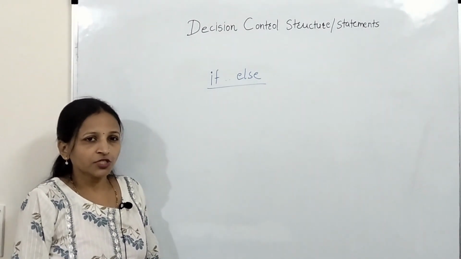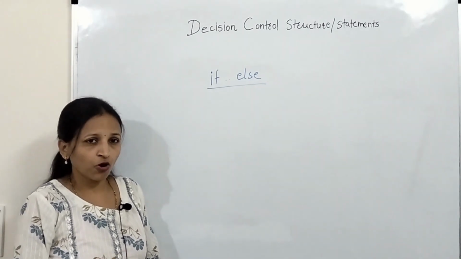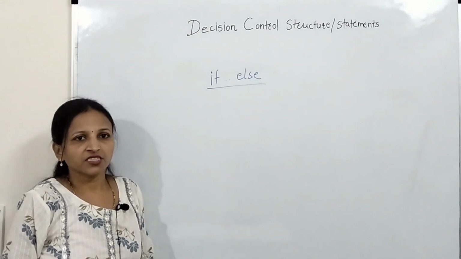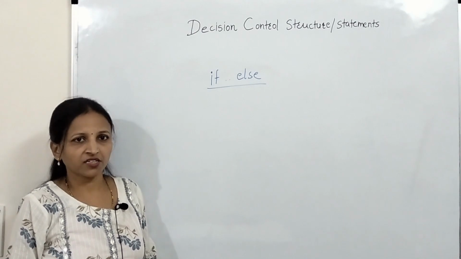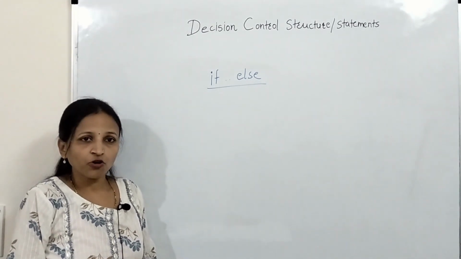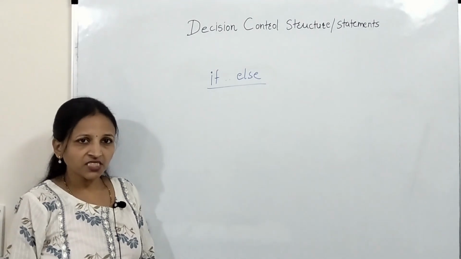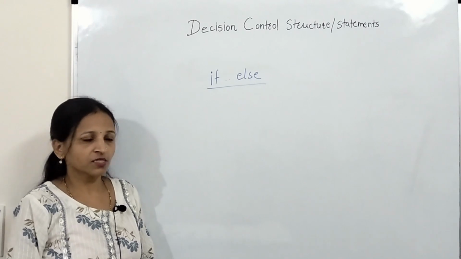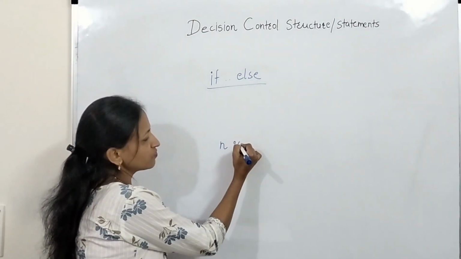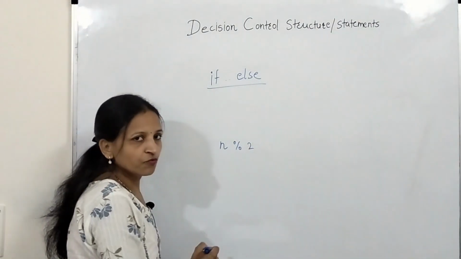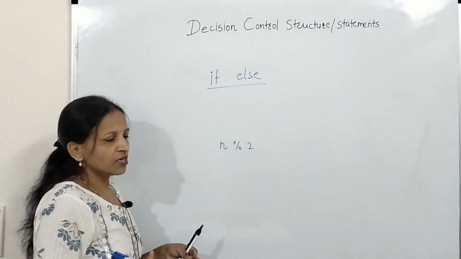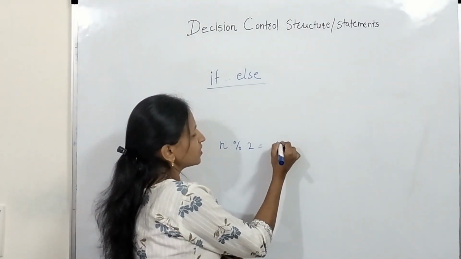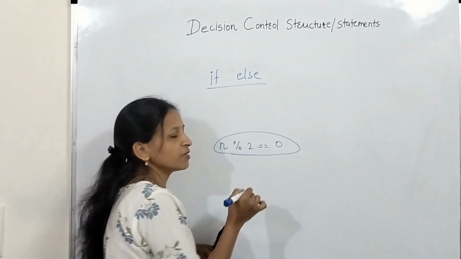If you want to check for divisibility, then you can use the modulus operator, which is a binary arithmetic operator in C language. Other languages also support this operator. Modulus gives us the remainder. If the remainder is 0, then we can say that the number is exactly divisible. Suppose the number is n, and we compute n modulus 2. It will give you either 0 or not equal to 0. Suppose it is 0, then we can say that the number is divisible by 2.